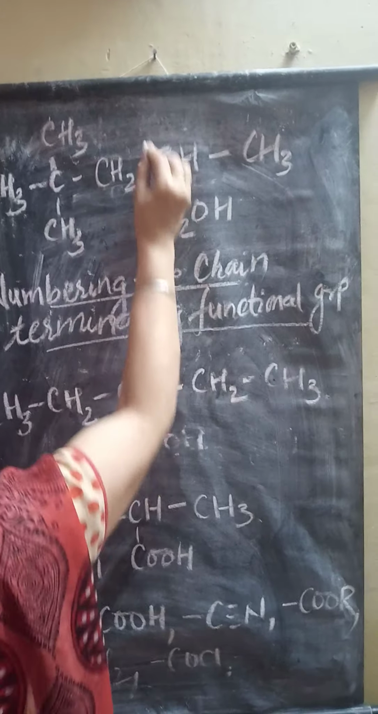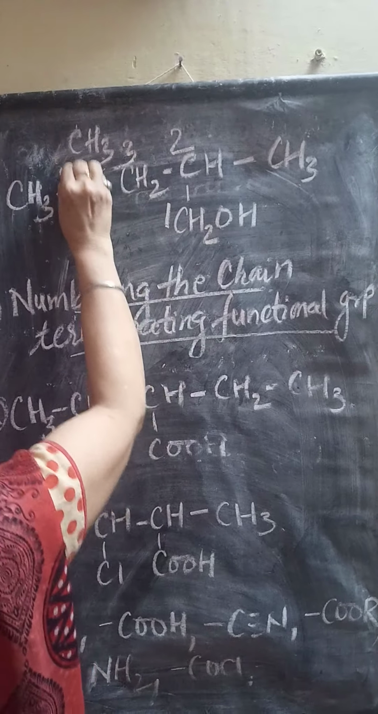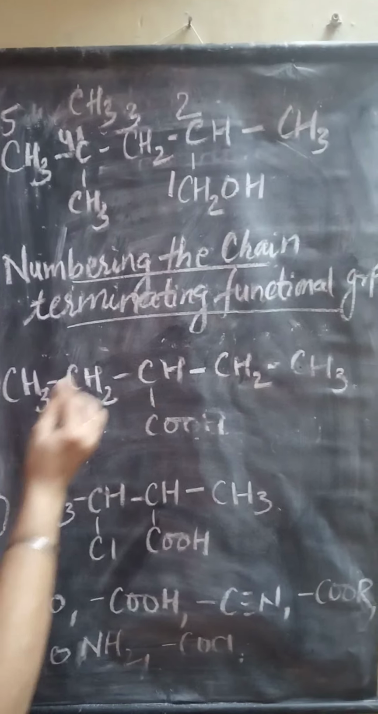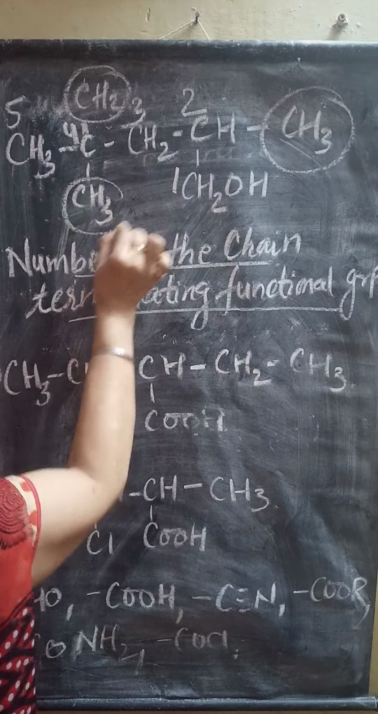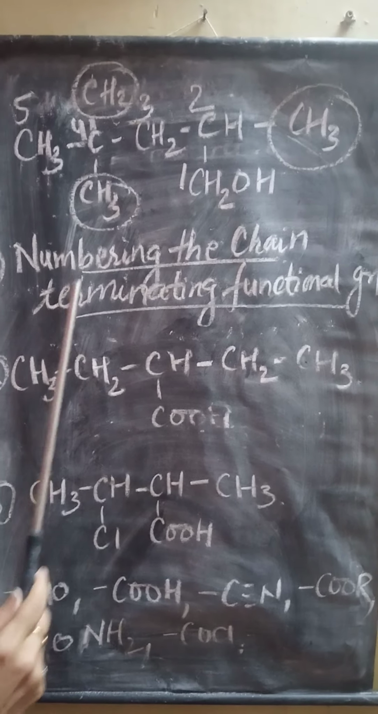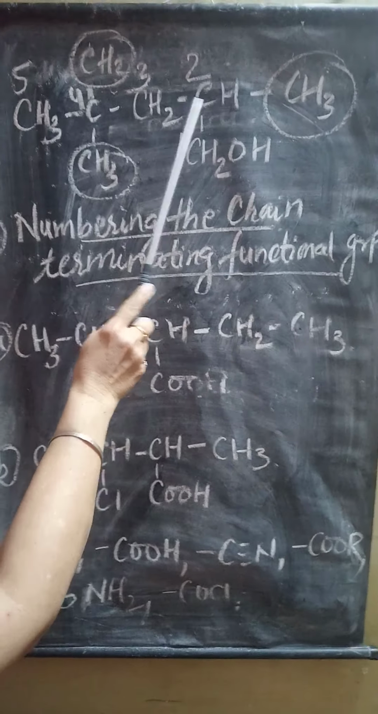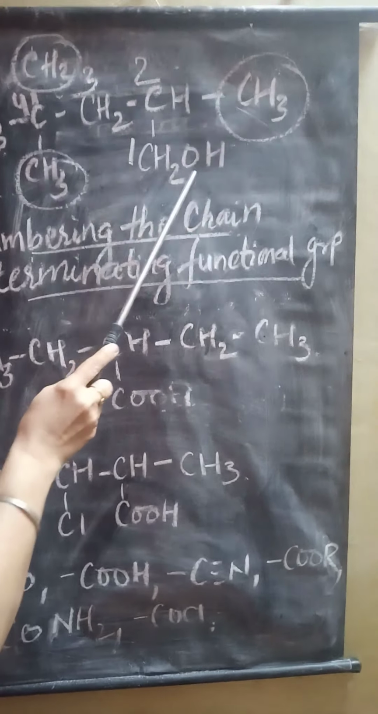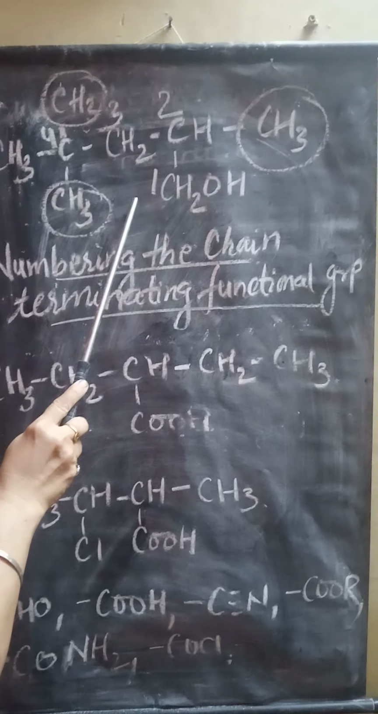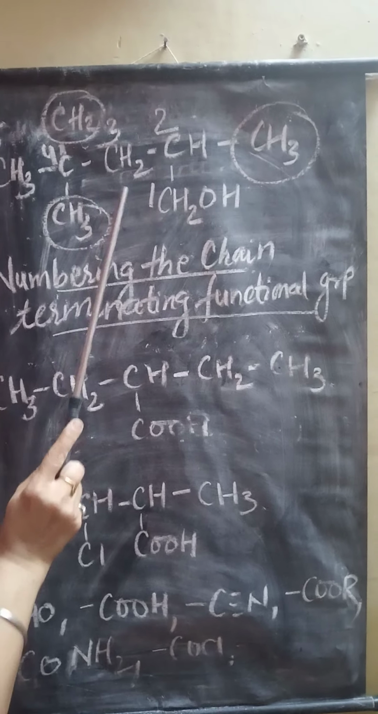So 1, 2, 3, 4, 5. This is the 5 carbon chain, and these 3 methyl groups are attached to it as substituent groups. So our chain will be counted from this side rather than from the other end. The carbon where the functional group is present is considered as number 1.